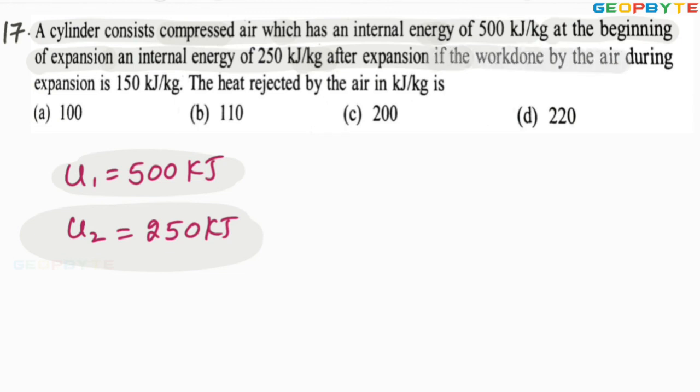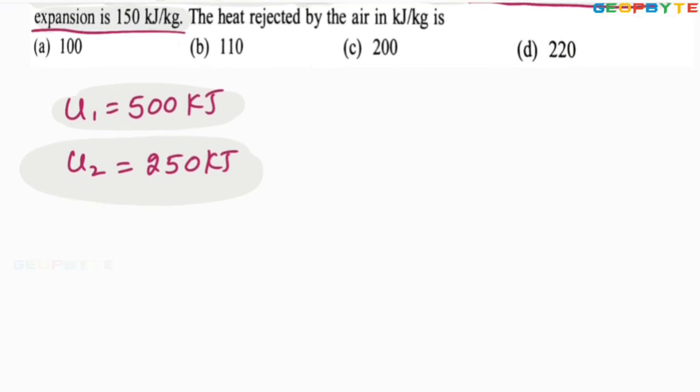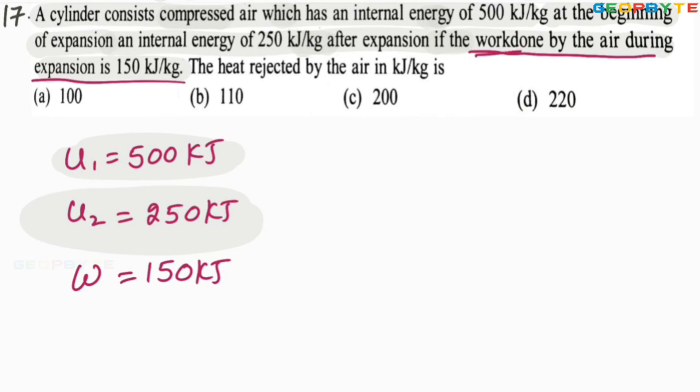If the work done by the air during the expansion is taken as positive, the work interaction is given as 150 kilojoules. This is positive because it is clearly given as work done by the air. Work done by the air is taken as positive. Work done on the air is taken as negative. Then find the heat rejected by the air during the process.